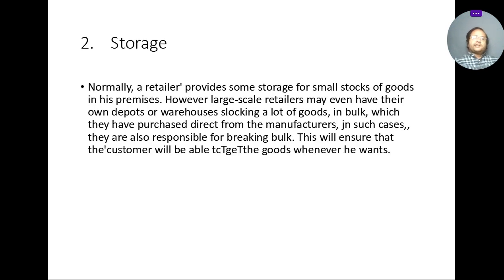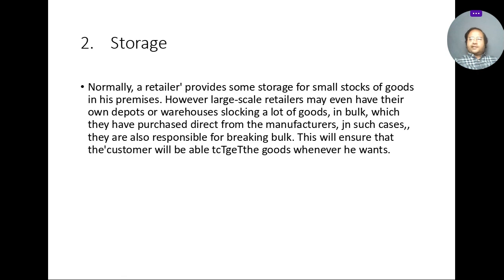The second function of the retailer is storage. Normally a retailer provides some storage for a small stock of goods in his premises. However, large scale retailers may even have their own depots or warehouses, stocking a lot of goods in bulk which they have purchased directly from manufacturers. They are responsible for breaking the bulk, and they ensure that the consumer will be able to get the product whenever they want.